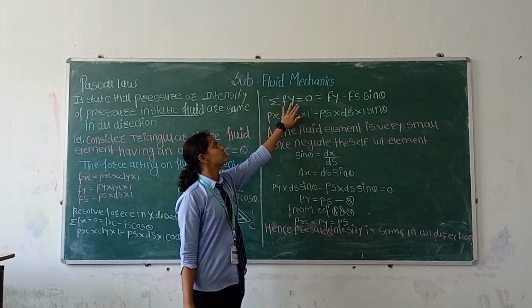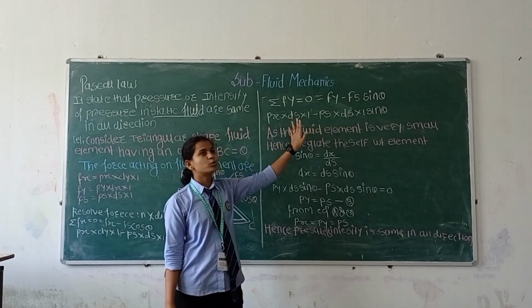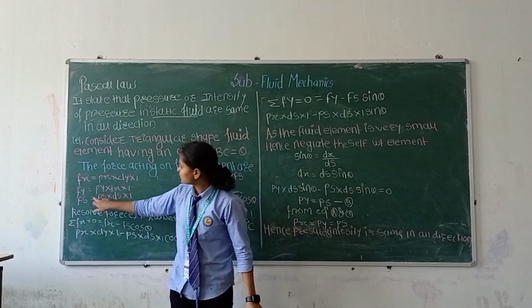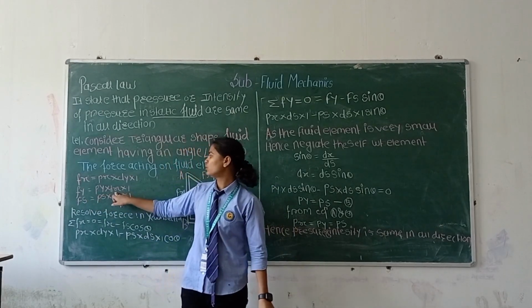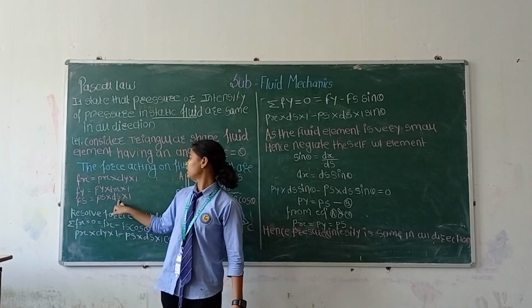Summation of Fy is equal to 0. Fy minus Fs sin theta. Put the value of Fs and Fy. Then Fy is equal to Py into dx into 1, and Fs is equal to Ps into ds into 1.